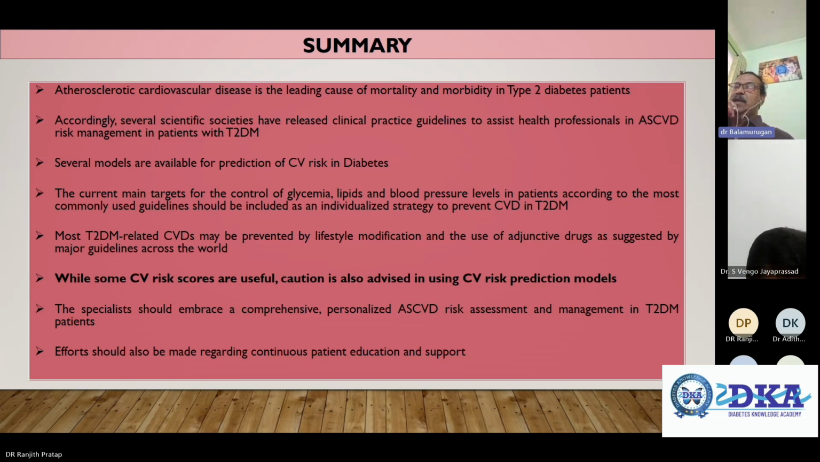So most type 2 diabetes related cardiovascular disease may be prevented by lifestyle modification and use of adjunct drugs suggested by the major guidelines across the world. While some cardiovascular scores are useful, caution is also advised in using CV risk prediction models.